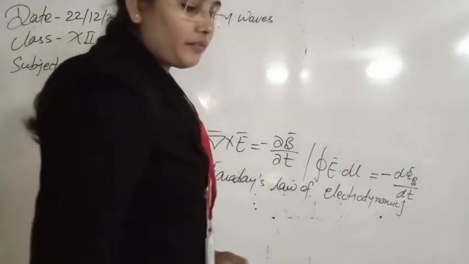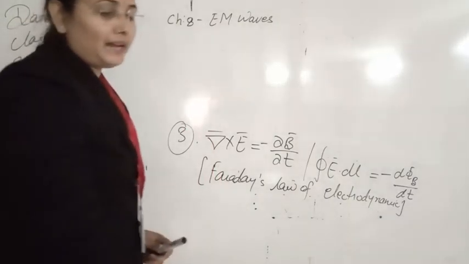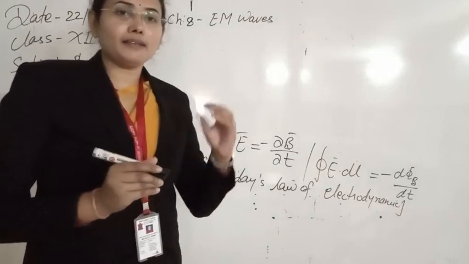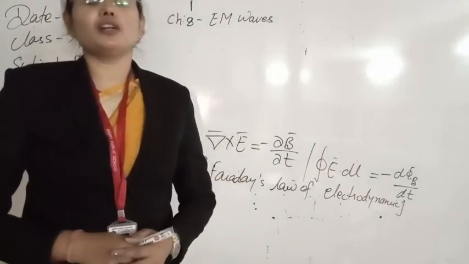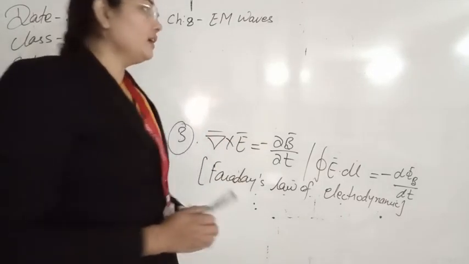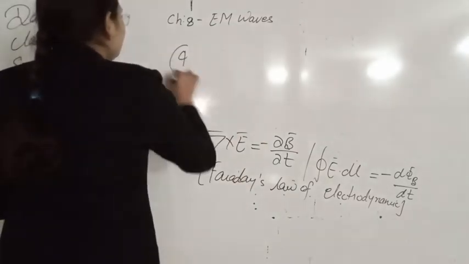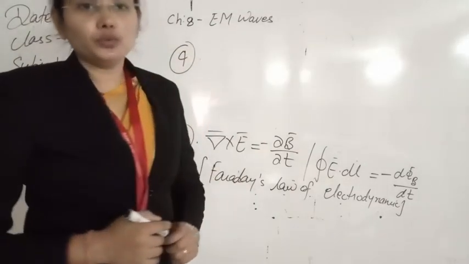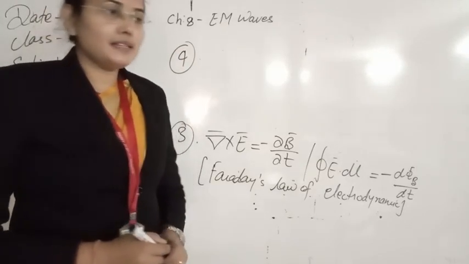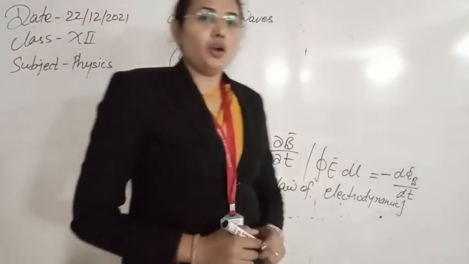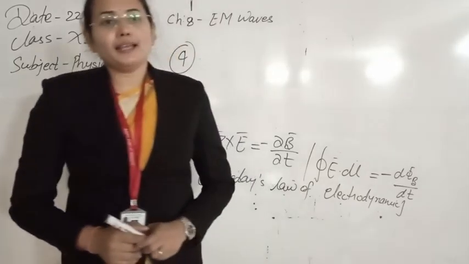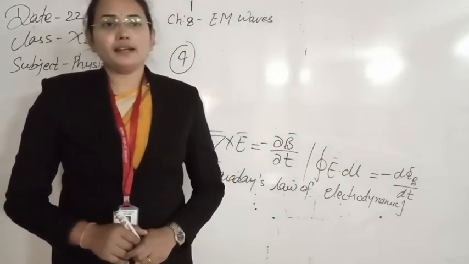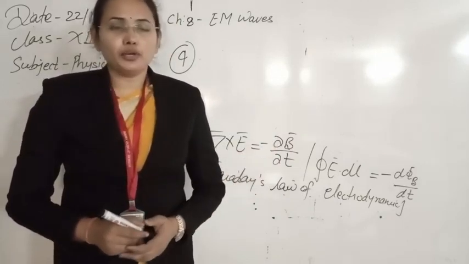Now Maxwell's fourth equation was taken for magnetodynamics. That means a change in electric field can produce a magnetic field, or a steady current can produce a magnetic field. For that he took Ampere's law, because using Ampere's law you can calculate the magnetic field through the steady current. But later he saw that Ampere's law is inconsistent for AC signals, for current that is varying. So he modified Ampere's law, as I have told you already.